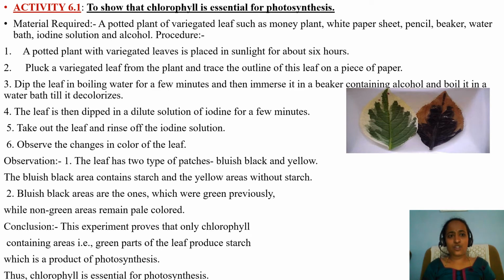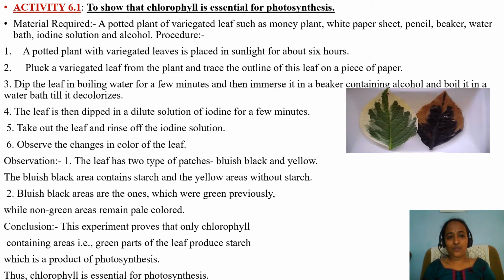What are the observations? Let us see the observation now. The leaf has two types of patches, bluish black and yellow. The bluish black area contains starch and the yellow areas are without starch. If you see a yellow area, it indicates there is no starch. If it shows blue color or blue area, it indicates the presence of starch. Bluish black areas are the ones which were green previously, while non-green areas remain pale colored.